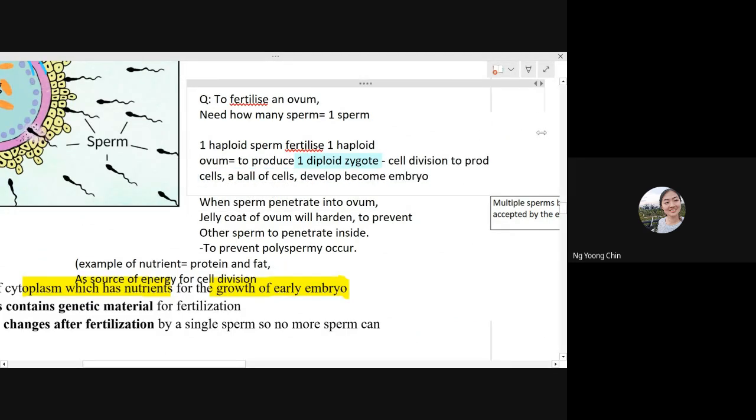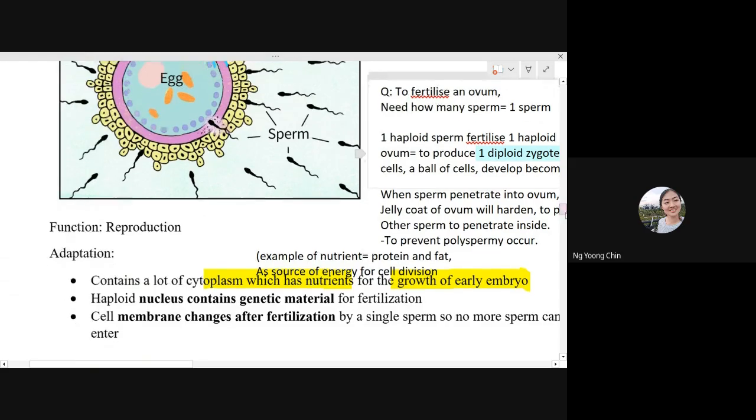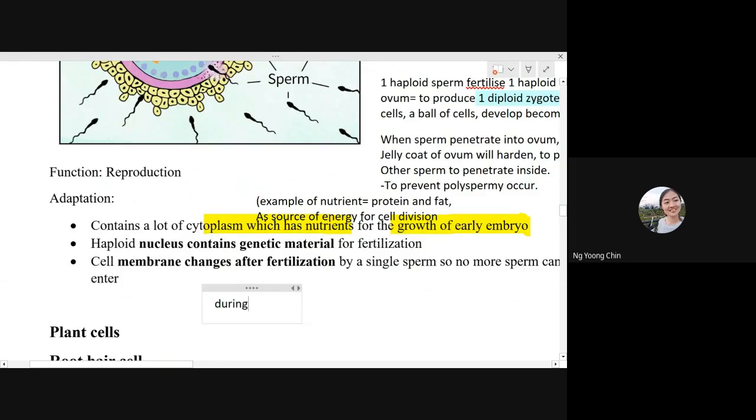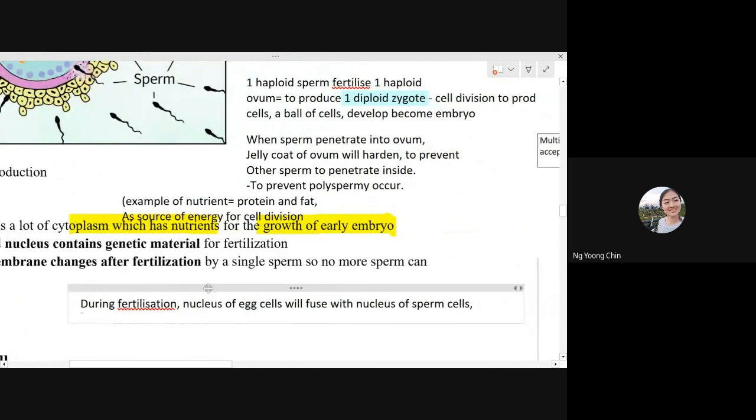Yeah. So this is the story. Inside the nucleus of the egg cell, they do have the genetic material. So during fertilization, the nucleus of the egg cell will fuse with the nucleus of the sperm cell. You can write it this way. After that, they produce a diploid zygote.